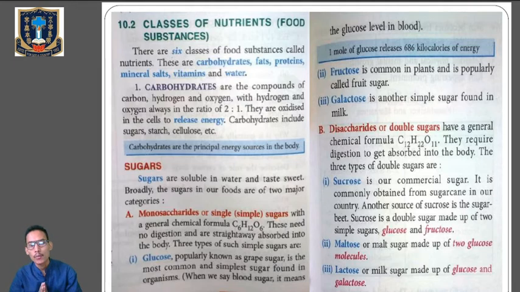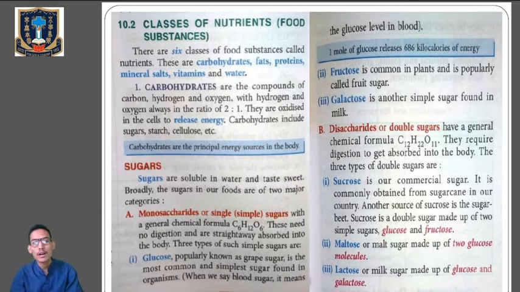Whenever carbohydrates are oxidized, the oxidation will release energy. Carbohydrates include sugar, starch, and cellulose, and they are the principal source of energy in the body.